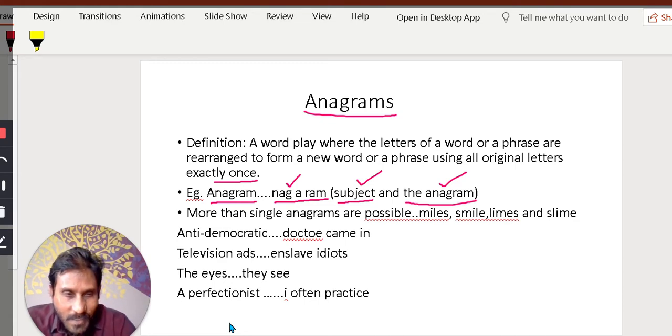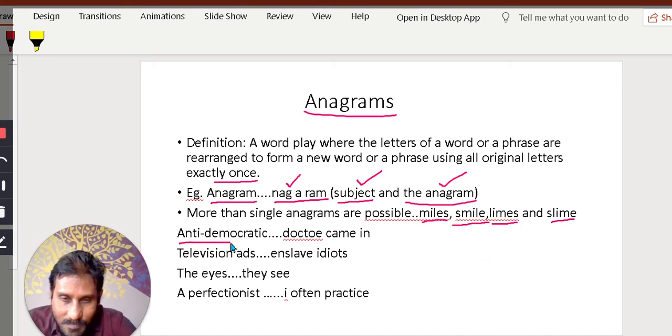For example, miles is there. 5 words from the same letters: you can form smile. And there is another word, limes, lime fruit is, and also slime. What is the meaning of slime? When rain falls, there is a lot of slime on the ground. Okay, slush. Slime means what we call burada in Telugu.